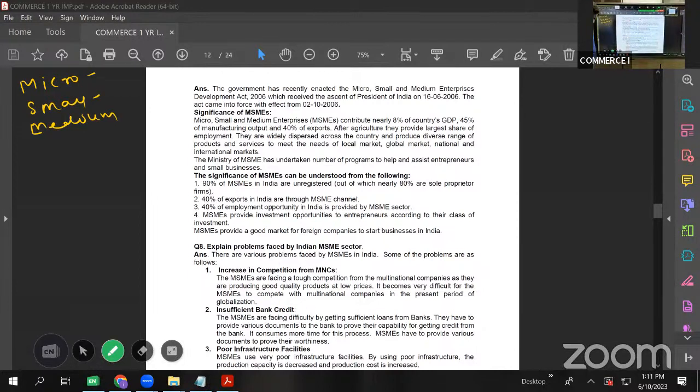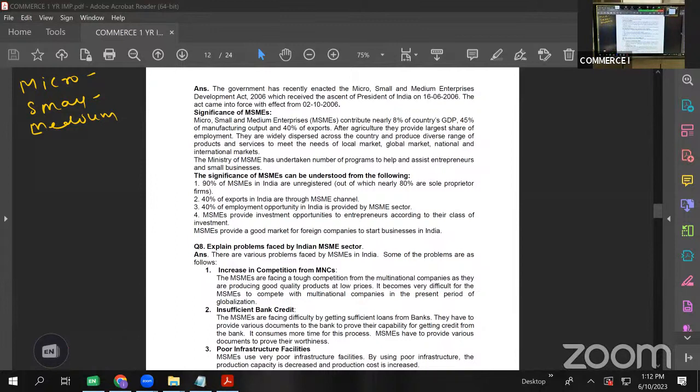These days, MSMEs are gaining a lot of popularity and critical acclaim in India. As the government of India is not able to generate so many job opportunities, the central government and the state governments are encouraging the youth and learned people to start their own setup, be self-employed, and also provide employment opportunities to others.